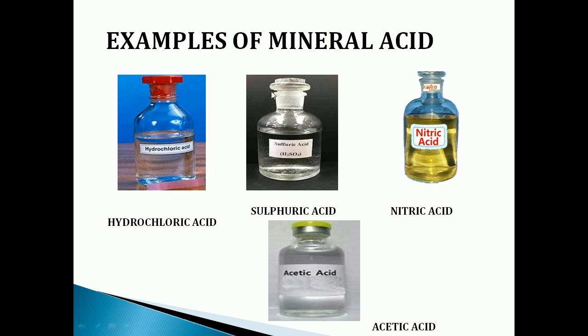These are the four common acids which we generally use in the laboratory. So what are the examples of mineral acid? Don't forget, very important: hydrochloric acid, sulfuric acid, nitric acid and acetic acid.